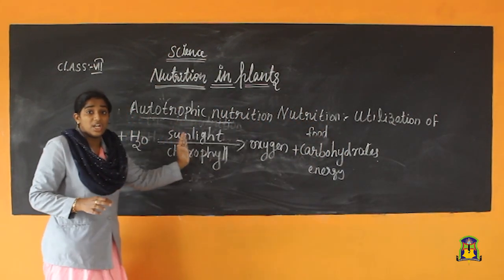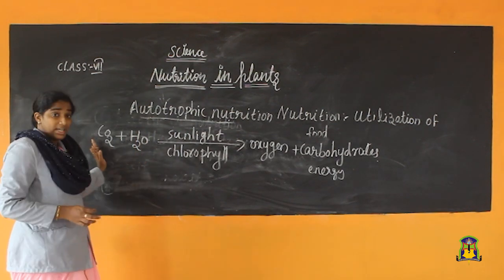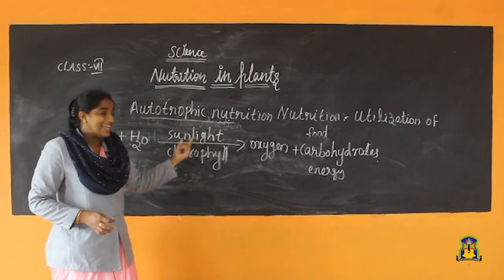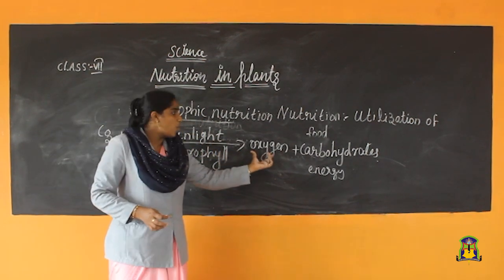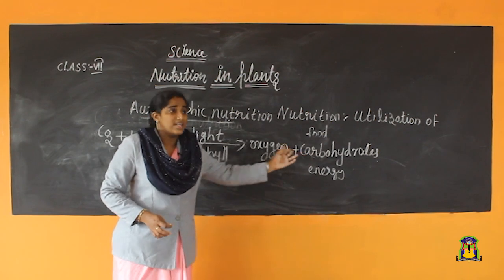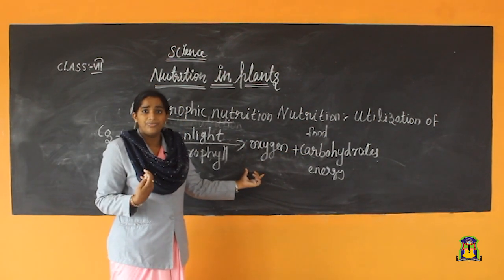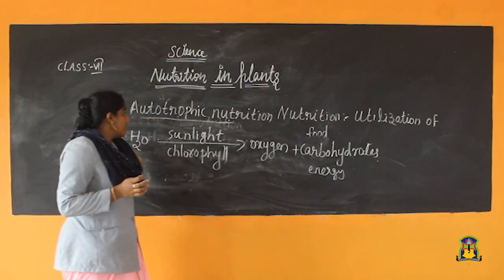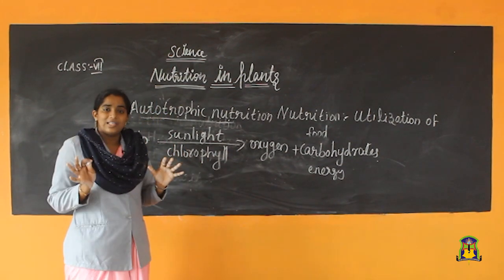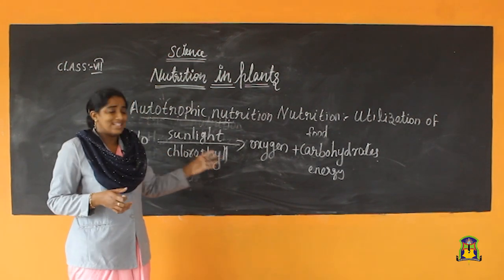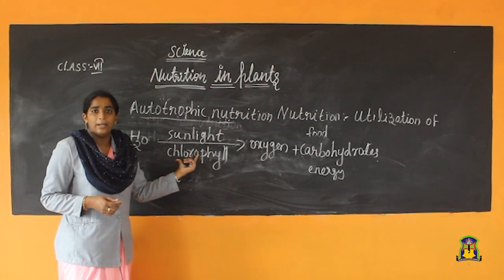So this is the equation of photosynthesis. Carbon dioxide plus water in the presence of sunlight and chlorophyll, we get oxygen and carbohydrate. This oxygen is absorbed by all animals and human beings. Okay, so this is the main equation of photosynthesis. In photosynthesis, plants prepare their own food using these raw materials. And here, I will write chlorophyll.